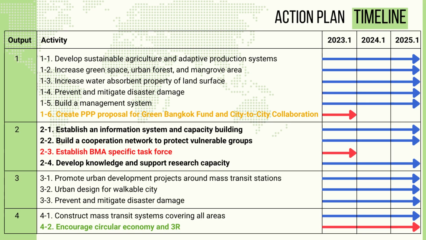For action plan timeline, I think the BMA should establish our specific task force to create partnership with all sectors first. Then we create PPP proposal for Green Bangkok Fund and city-to-city collaboration to overcome budget constraints. After that, we should promote circular economy and 3R implementations to reduce climate change impact. Later, other activities will achieve by partnership programs.